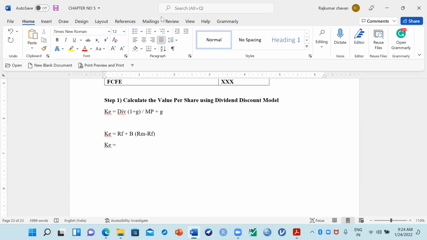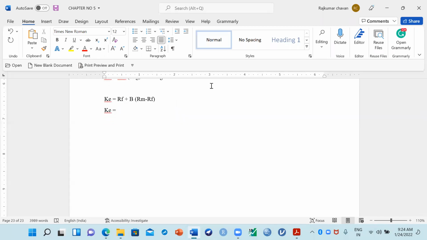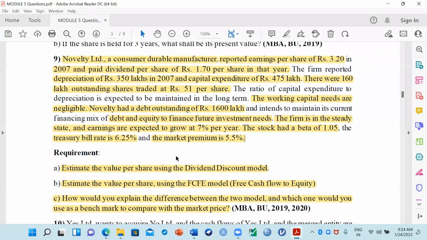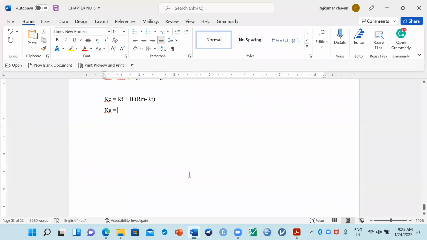Can you tell me in the chat box, what is the value of RF? Can you see here, what is the RF value? The treasury bill rate is given, and the treasury bill rate is always considered as the RF value. So how much is the RF value here? Yes, perfect. 6.25 is my RF value. Let me write it down here.